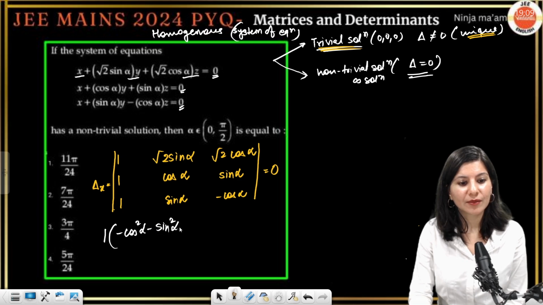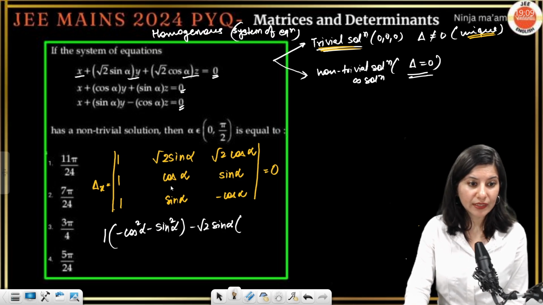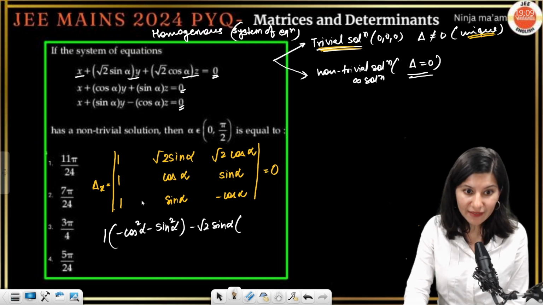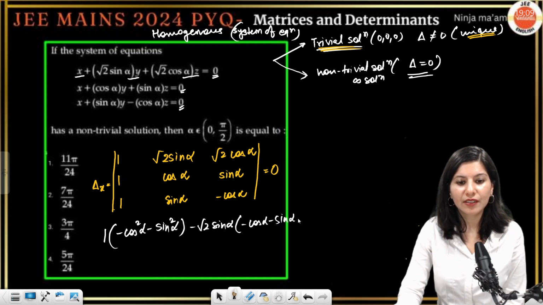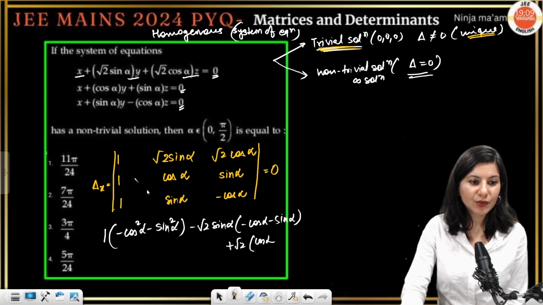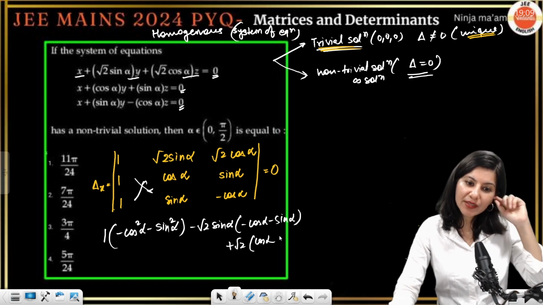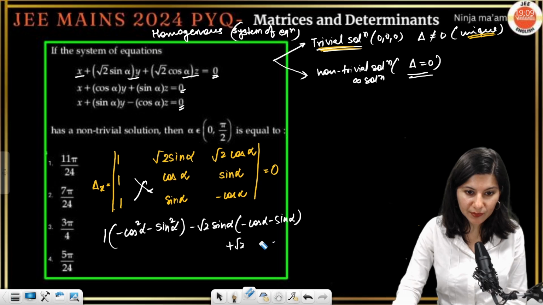Correct. Minus root 2 sine alpha, that minus cos alpha minus sin alpha. Okay, minus cos alpha minus sin alpha. Correct. Now plus root 2 cos alpha, so that will give you this cross this, sin alpha minus cos alpha. Okay, so this bracket I need to remove.